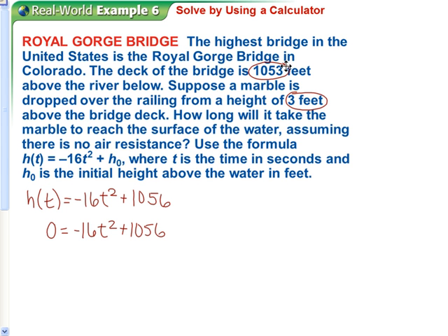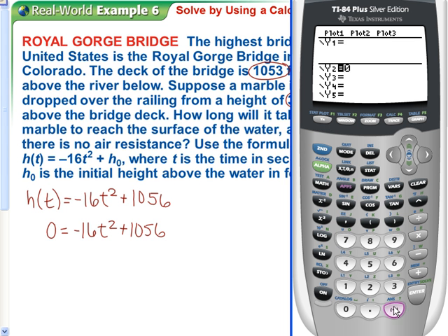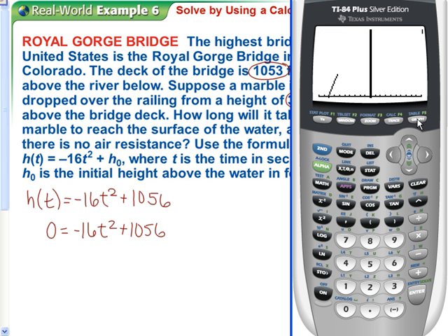Okay, so if we put this into our calculator, clear that out, start at negative 16x squared. And I'm just going to try hit graph, see if we get anything. And it actually is working. Okay, so if we think about this, we should be changing our window to go to a maximum height of 1056. So I'm going to go like 1200, just to get a ways above it so we can see the graph a little bit more precisely. Okay, that's what our marble looks like.